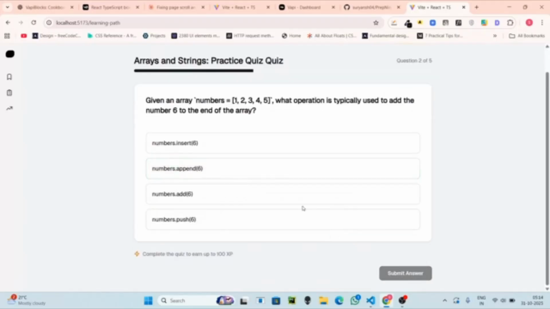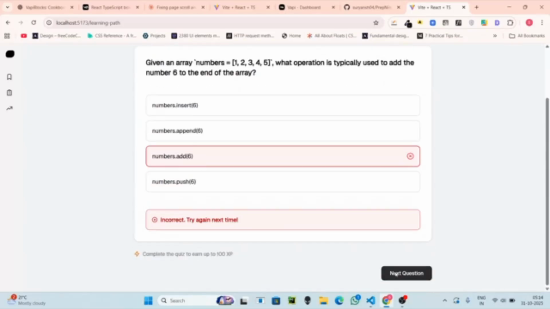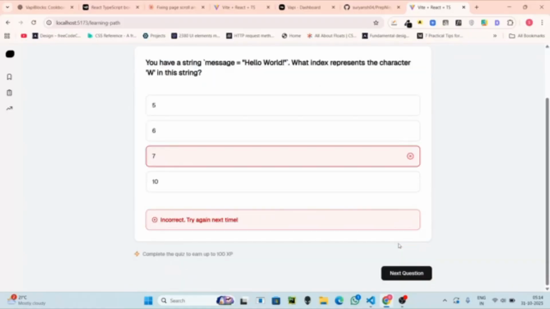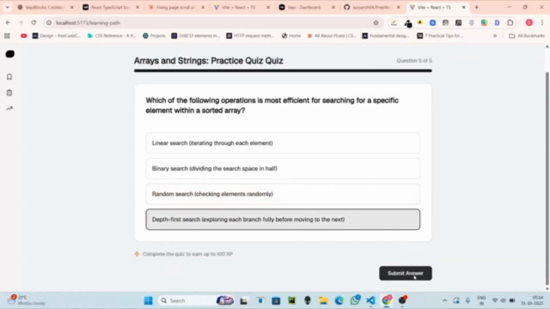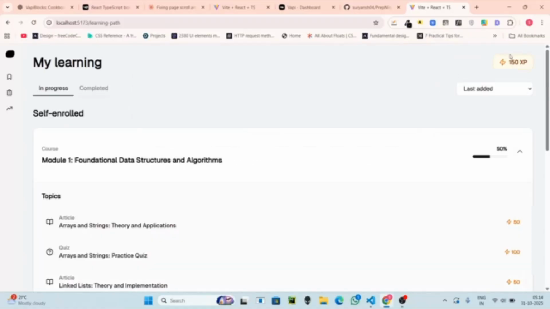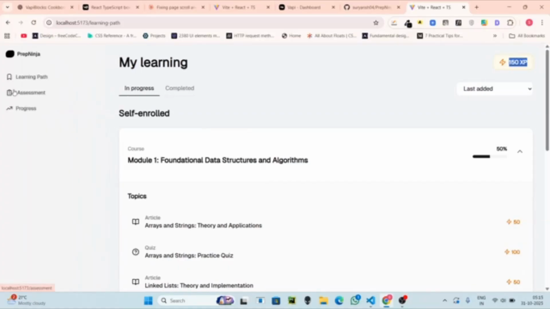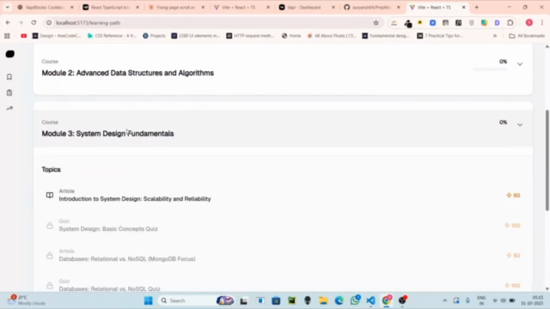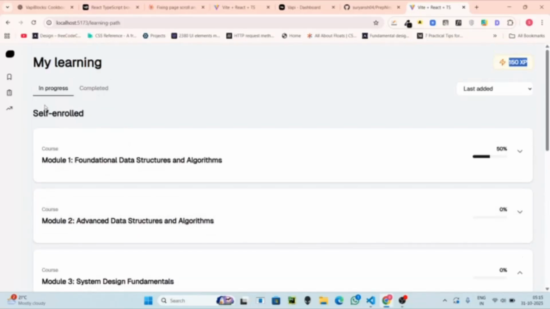So you answer correctly, you get more XP. So this was all for the quiz. And we can also see progress tracking right here. Also, other modules have been formulated, and this is all based on your resume and curated specifically for you.